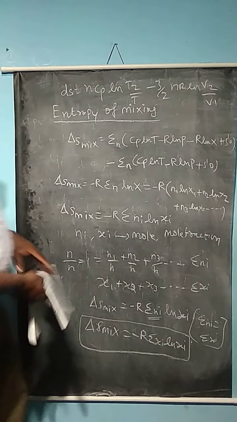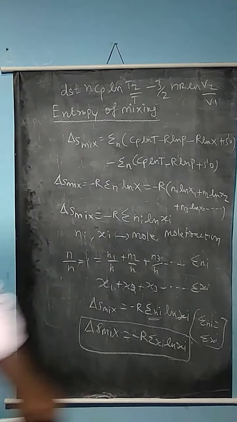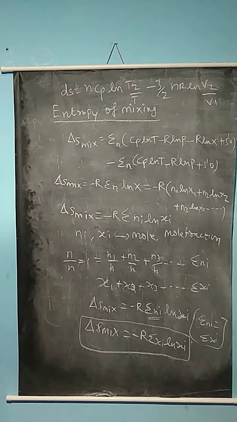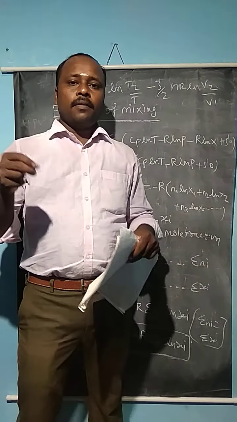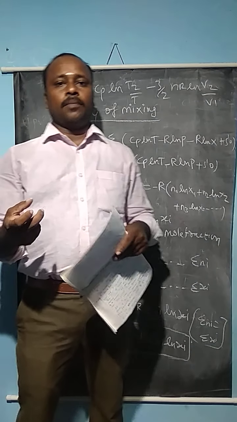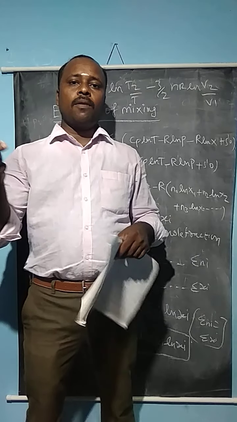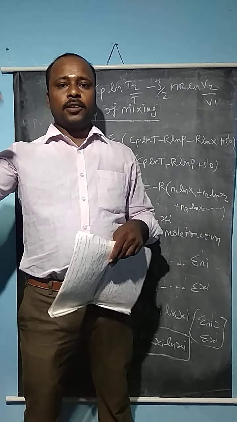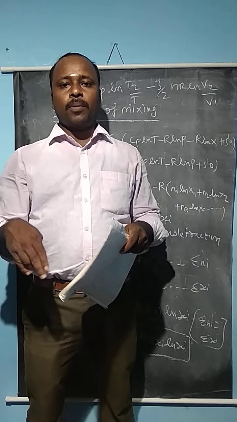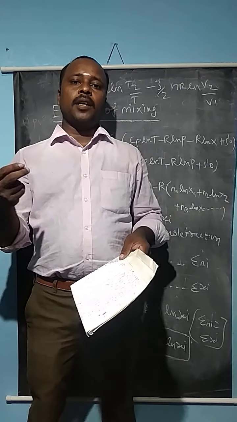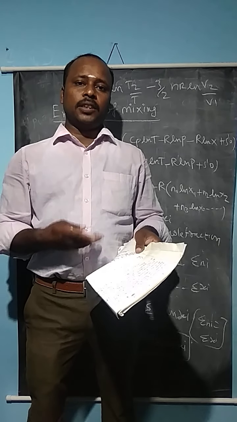Now what are the uses or significance of entropy? We can say the significance of entropy is, for example, the disorderness of the system. It measures the disorderness of the molecules, like the flow of water from a higher hill station to a lower station, or electrical potential from the higher potential value to the lower potential value, or heat from the hot end to the cold end. These are measurable quantities of disorderness of the system.